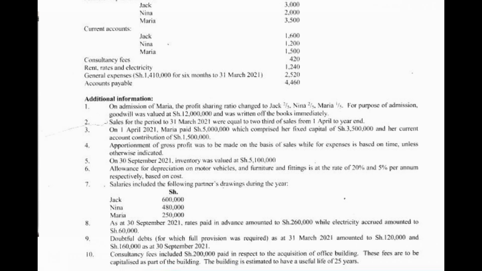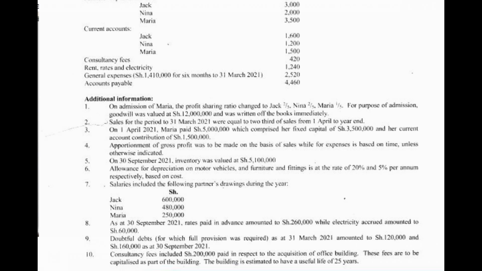So any time the examiner can tell you it was apportioned with time or evenly apportioned, we are talking of it on a monthly basis. With the exception, in this case, that gross profit was distributed as the sales were distributed. It will be very important for us to know that and see how we are going to treat it.